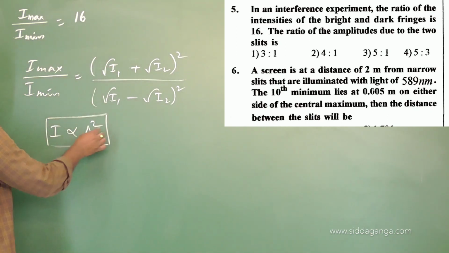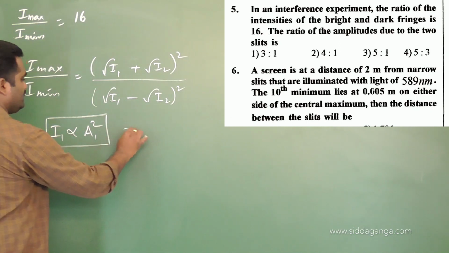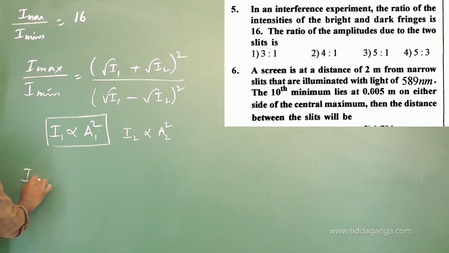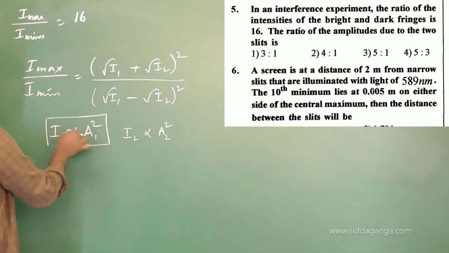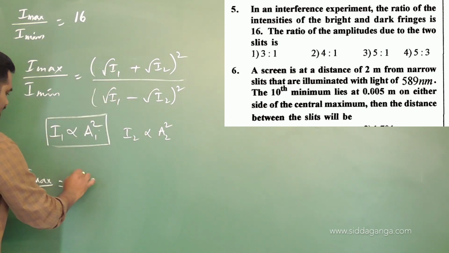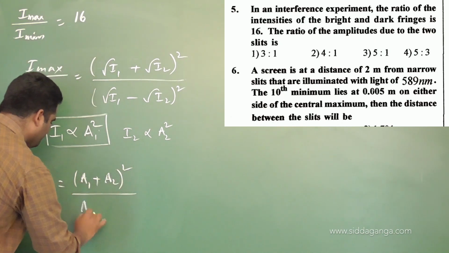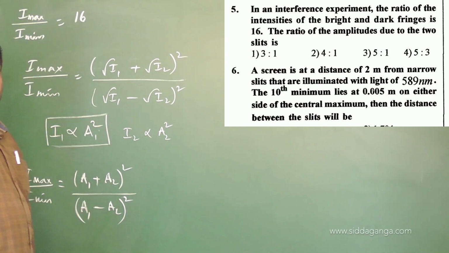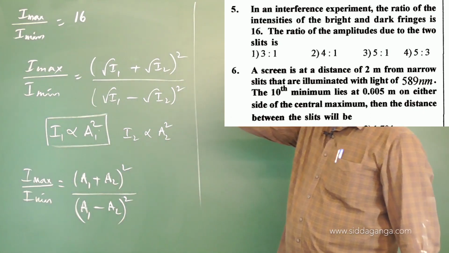So one is A1, the other is A2. I1 is proportional to A1 square, and in place of I2 you can write A2 square. So then I maximum by I minimum will be equal to, in place of root I1 I can write root of A1 square, which is A1. So I can write A1 plus A2 whole square divided by A1 minus A2 whole square. But they are asking to find the A1 by A2 value, the ratio of amplitudes. You can take it out.